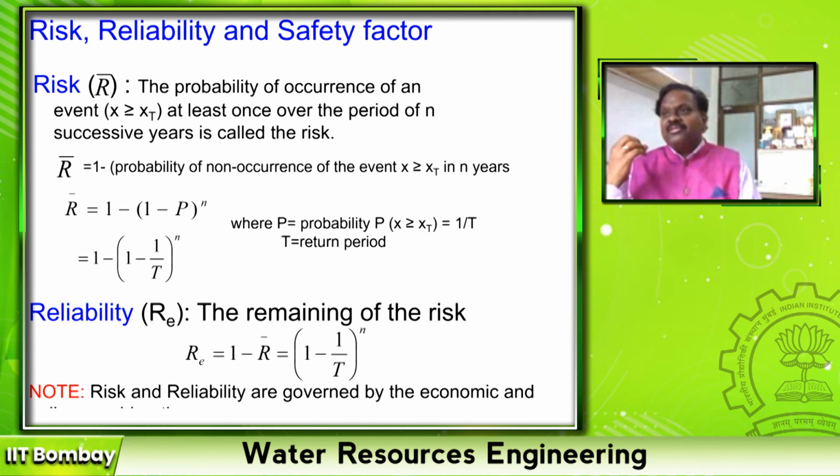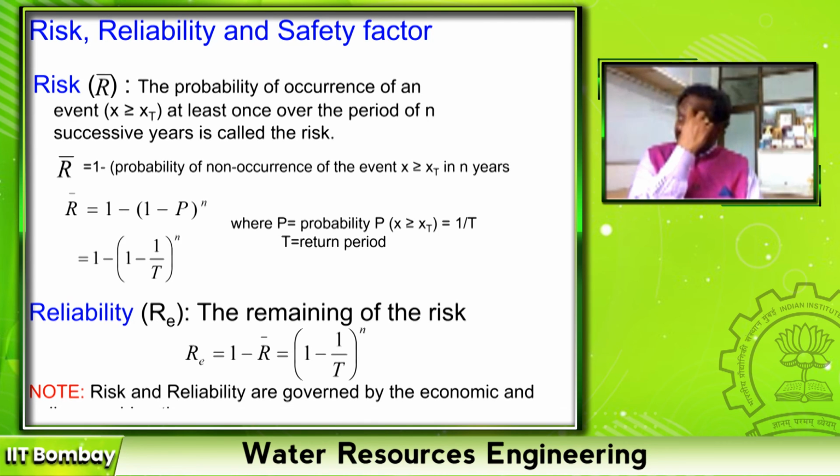Okay, it should not flood more than once in 25 years. Then you have to consider the return period of 25 years, and your risk will be small. But when we consider 100 years, it will never flood, or it may flood only once in 100 years. That is what risk and reliability are.